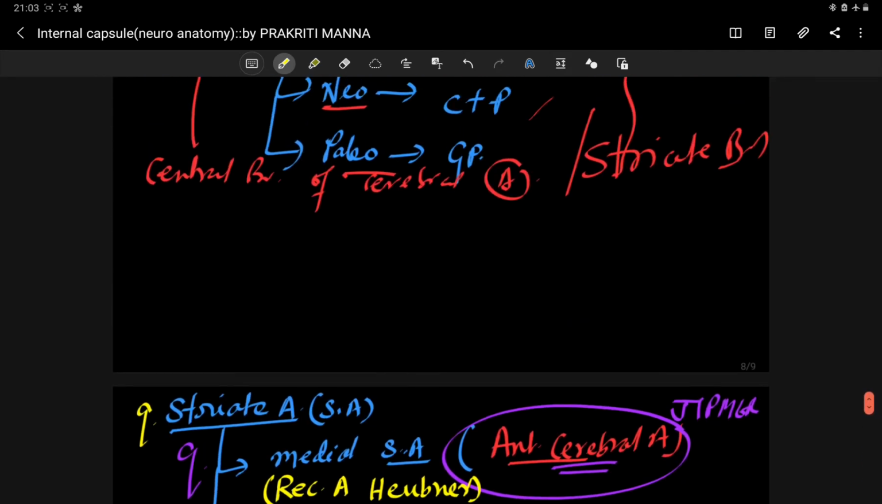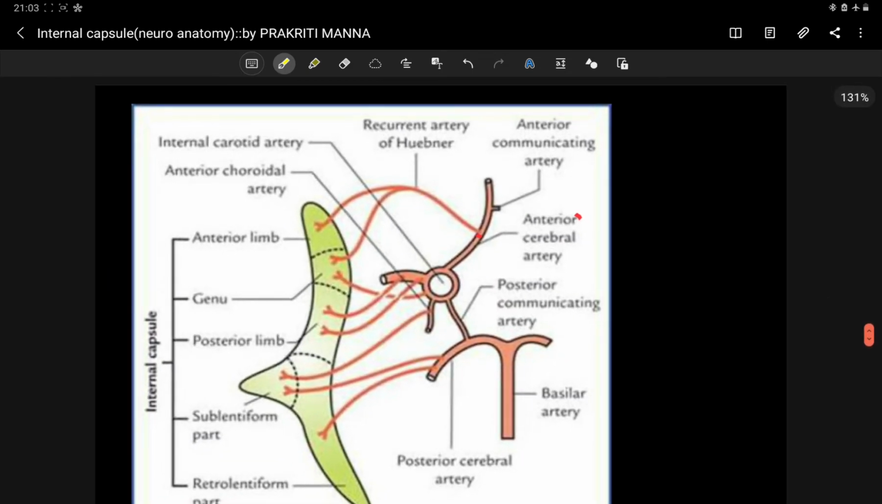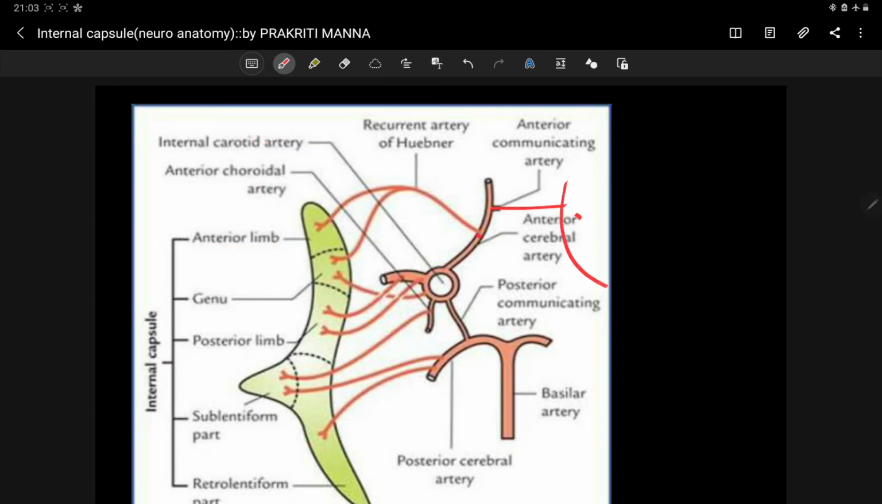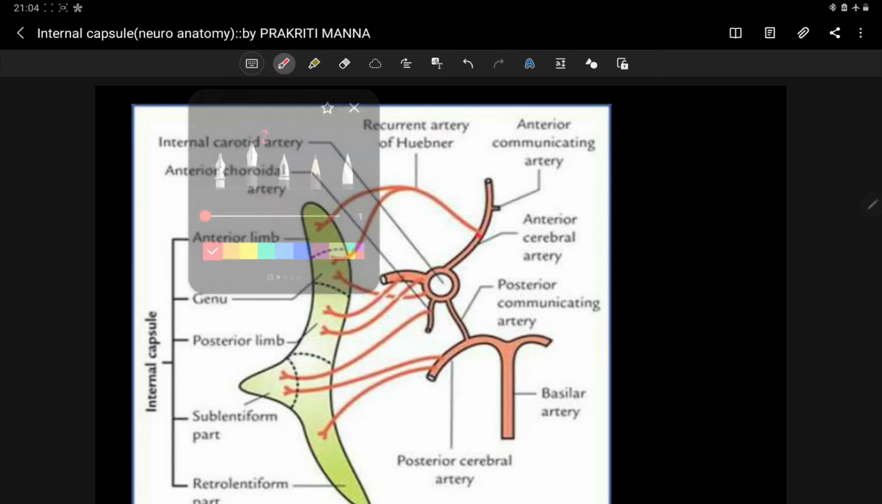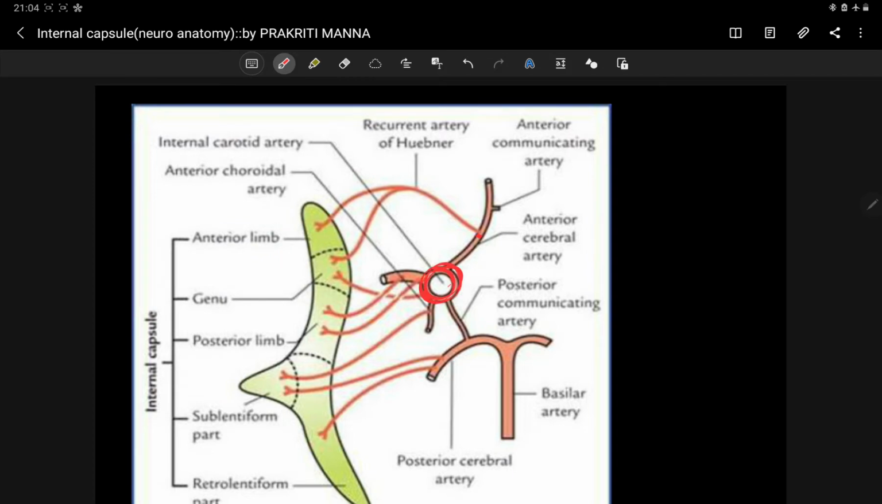Now let's talk about the blood supply in this image. Here you can see one half of the circle of Willis. I'm completing this half. Now I'm removing this half of the circle of Willis also. Here we can see the internal carotid artery, which I'm marking in red.